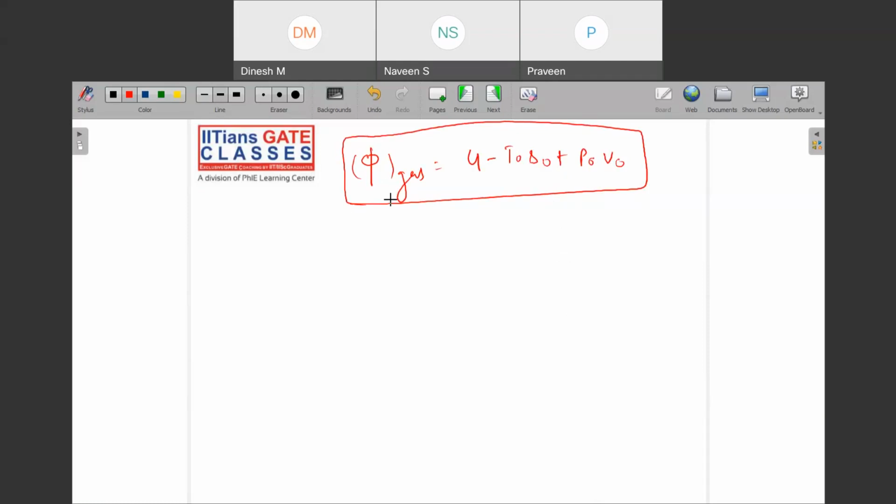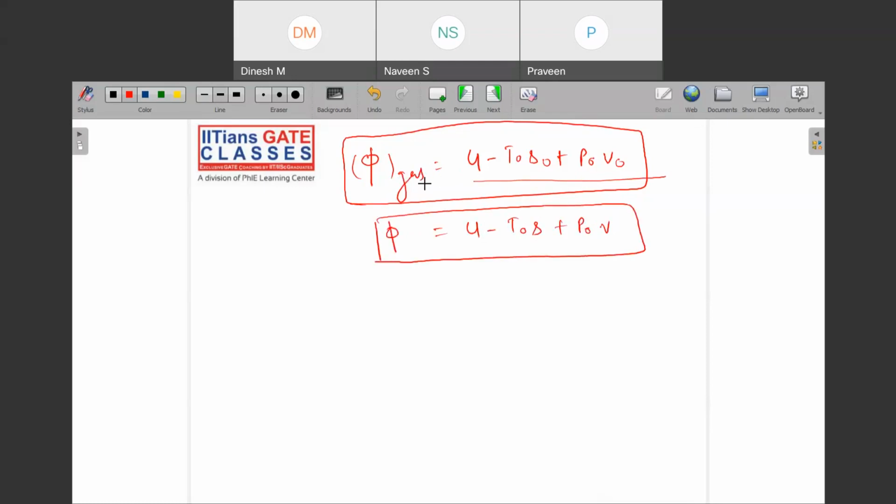Like phi of the gas. Sometimes they will ask you what is phi of gas. Even if you don't remember this one, you can remember this is also true. The availability function is this one, and this is phi of gas, and phi naught is u naught minus t naught s naught plus p naught v naught.